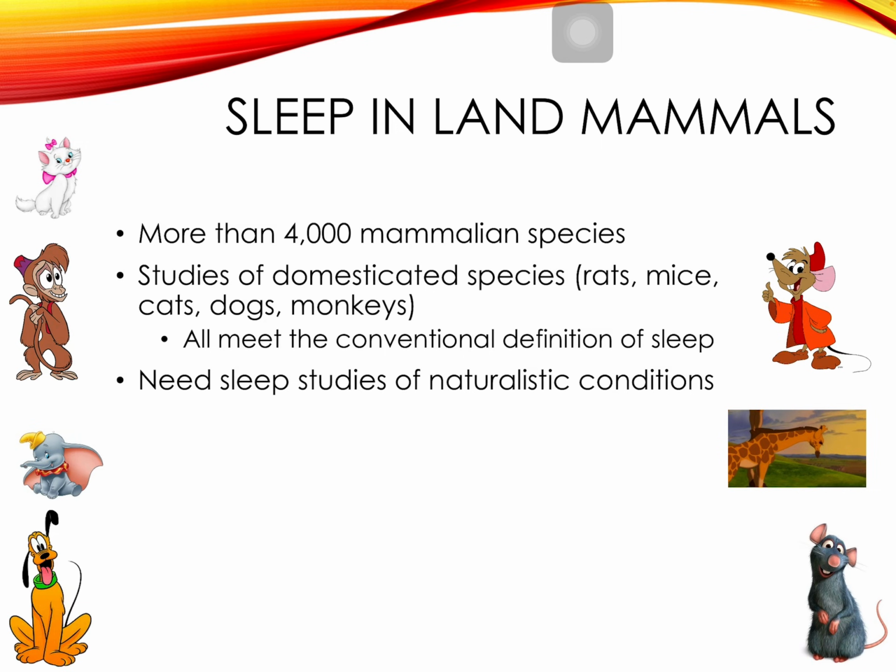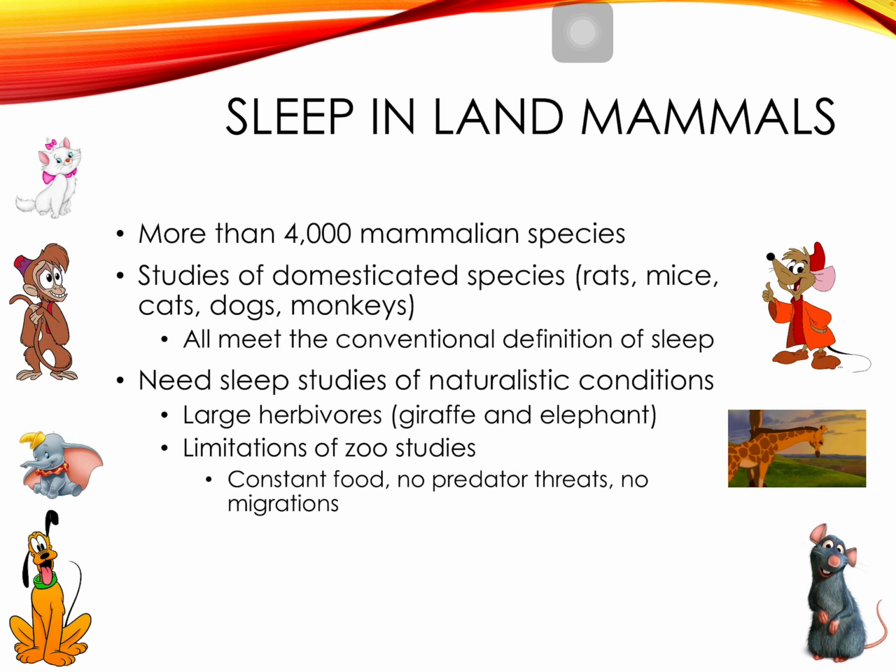And so we're making these observations, for example, in zoos. So like if we're looking at a giraffe and an elephant, large herbivores, in a zoo study, those animals have constant food. They have no predator threats. They're not migrating. They're not given the space that they might have, miles and miles of range. Their diet might be slightly different. The temperature, the climate might be very different.